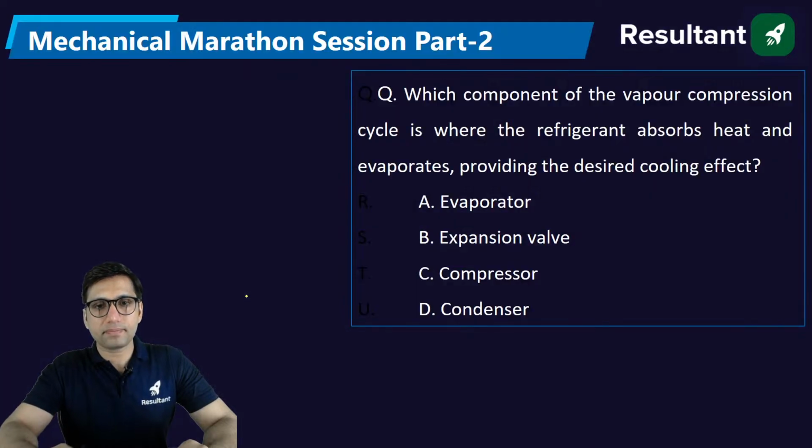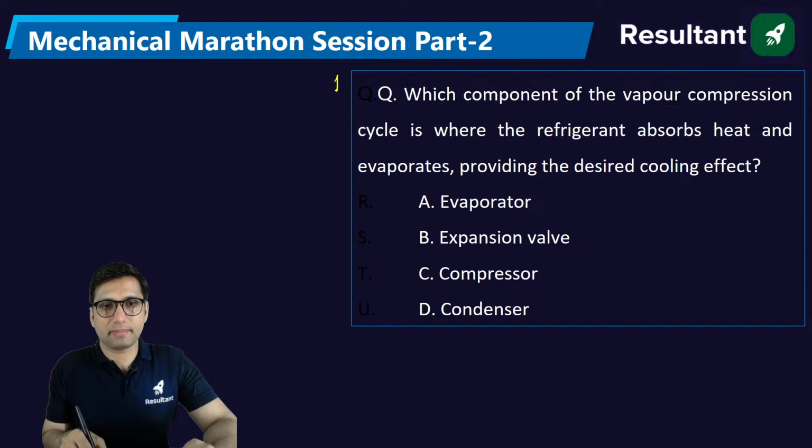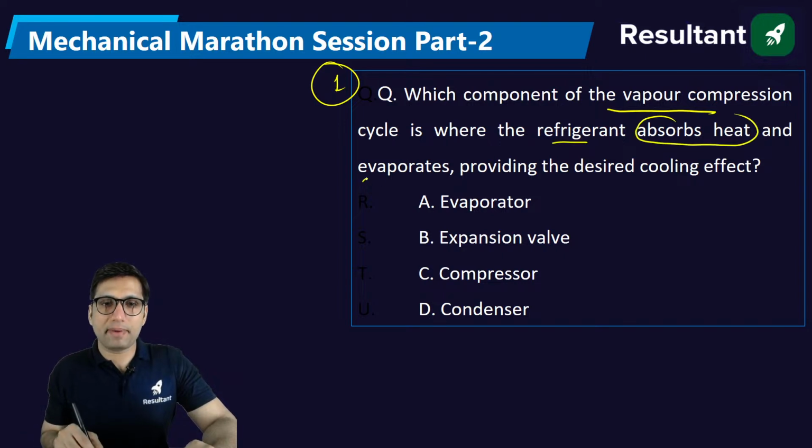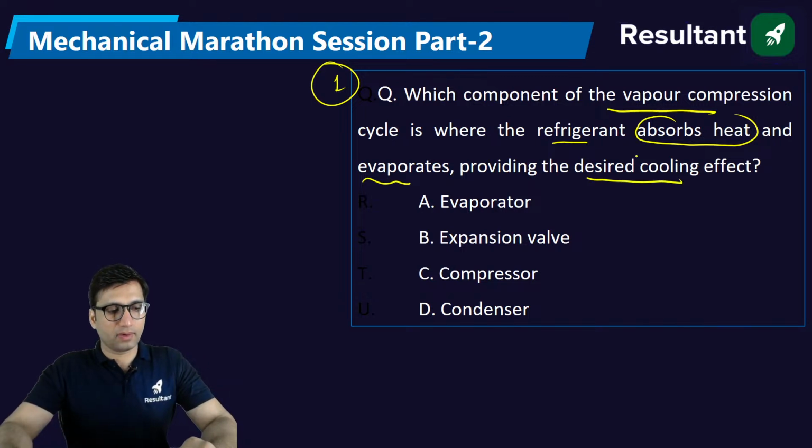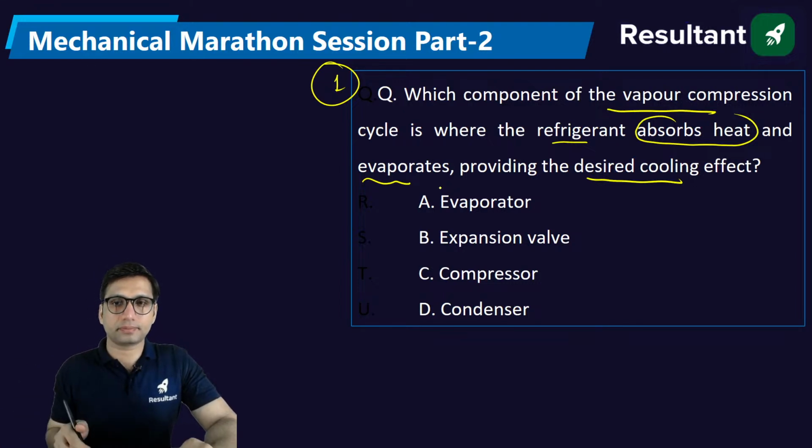Okay. Let's come to question number 1. I will not be wasting your time, neither mine. Which component of the vapor compression cycle is where refrigerant absorbs the heat and evaporates, providing the desired cooling effect? Hello Subbu, good evening, welcome to the session. What will be the name of this component where the refrigerant absorbs the heat?